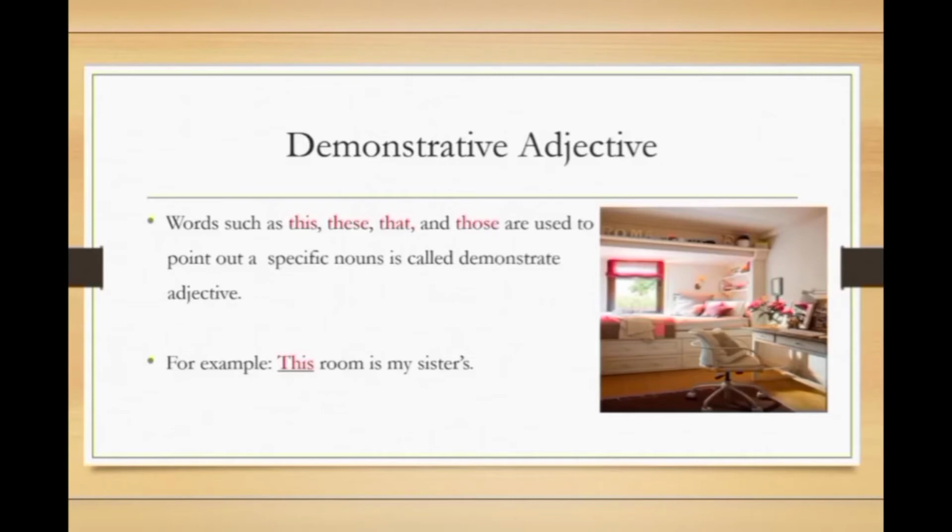Demonstrative adjective. Words such as this, these, that, and those are used to point out a specific noun. It's called demonstrative adjective. Let's move to the example. This room is my sister's. In this sentence, the word this is a demonstrative adjective. Okay, it refers to the noun.